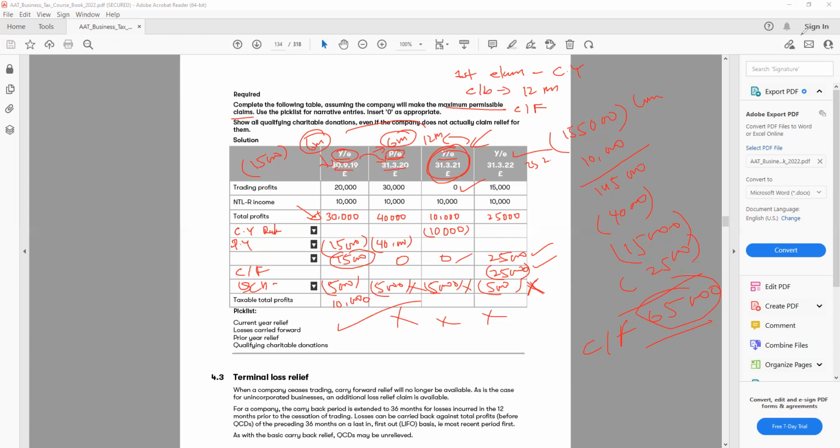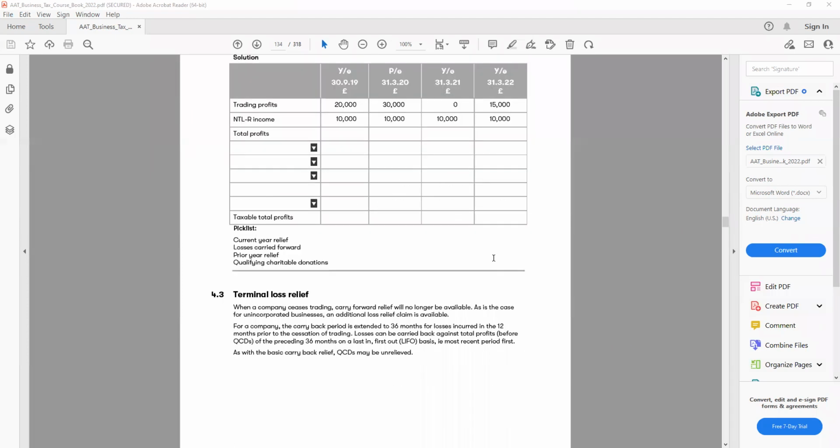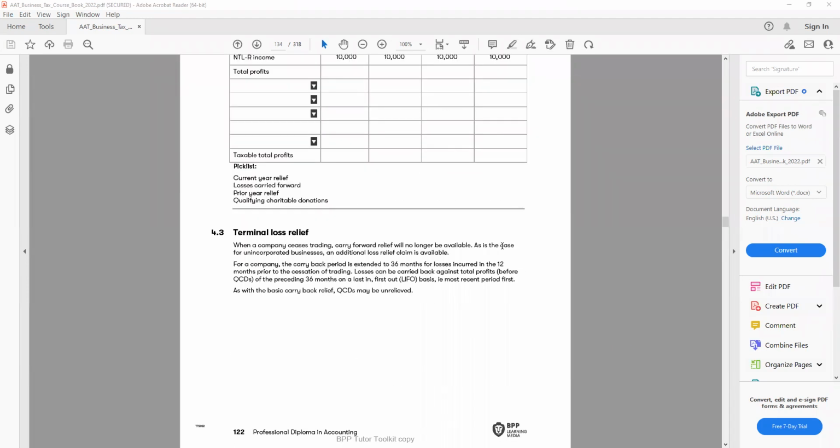All right, so this is not very difficult. And we have terminal loss, the same thing as we did for the terminal loss for the individual. For the company it is the same thing, but you have to remember it is on a LIFO basis. So last in, first out, and this will be before the QCD. All right, so I hope you understand this chapter.